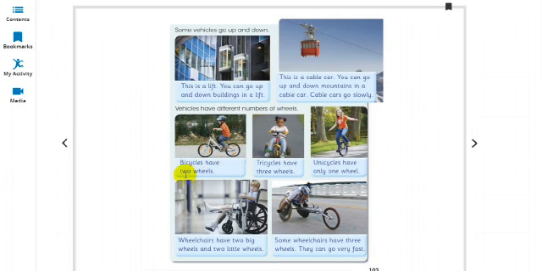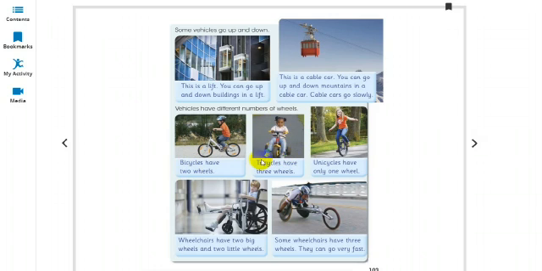Bicycle have two wheels. So you all students know bicycle. You also ride a bicycle. It's very nice to have a ride on a bicycle, and we all must learn to ride on a bicycle. So bicycle have two wheels, one and two. These are the two wheels. So the vehicle that has two wheels is called bicycle.